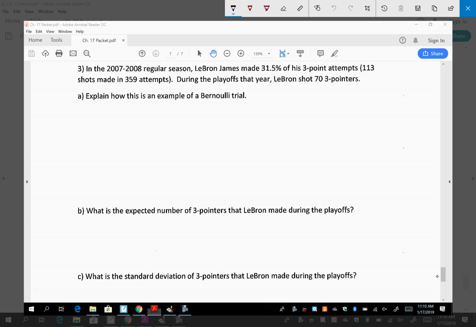What's the first thing we should check? Success failure. Very good. Made 3-pointers is a success, and missed 3-pointers is a failure. So that seems like we're good so far. What's the second thing that we check? We check our P, all right? We check that we have a constant probability of success, or P.